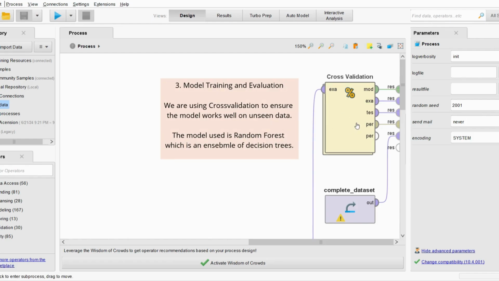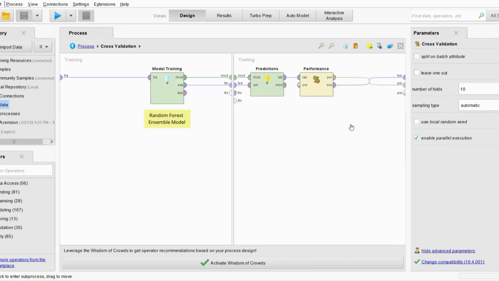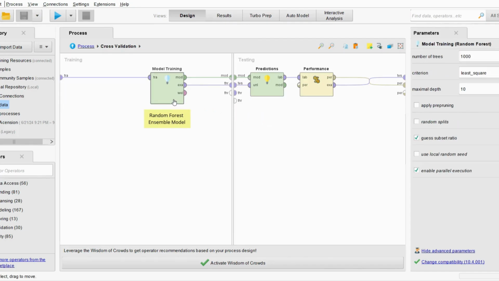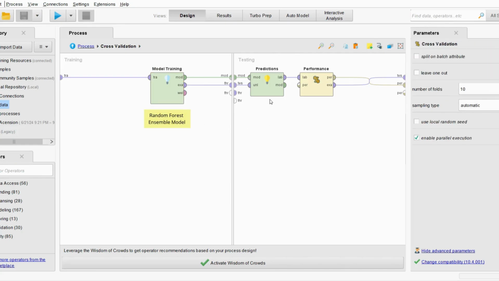And the model that we've chosen is a random forest, which is basically an ensemble of decision trees. So coming to this, in model training we've used a number of trees of 1,000. The criterion is least square because we're using numerical data and it's a regression tree, not a classification tree. So we need to use the least square method, and the tree maximum depth we've given is 10. So this is our random forest ensemble model.